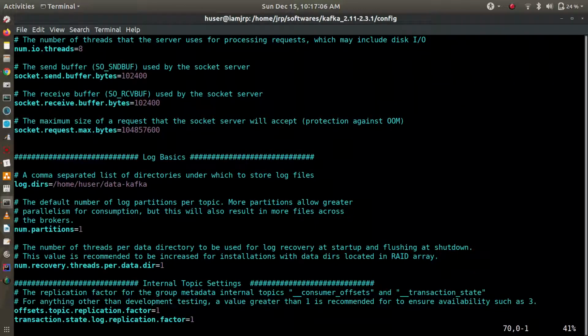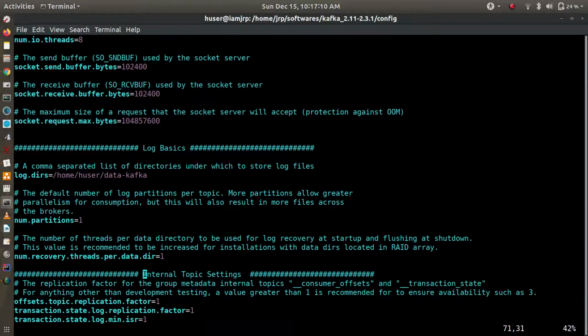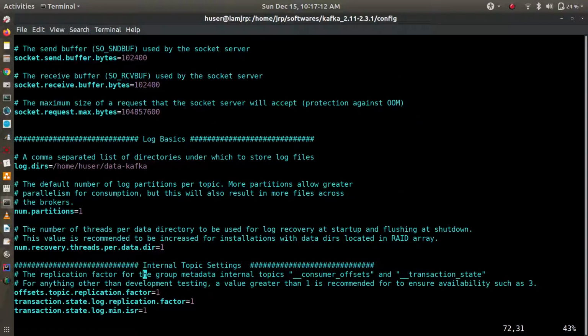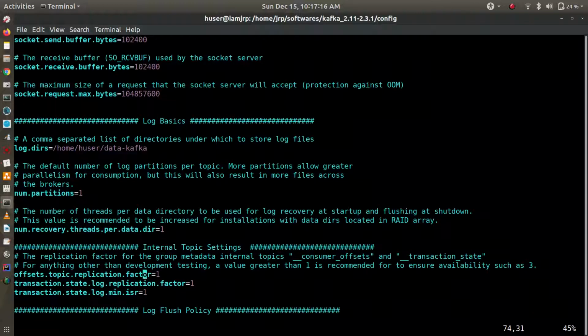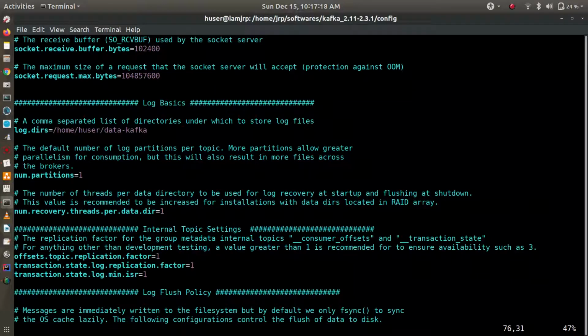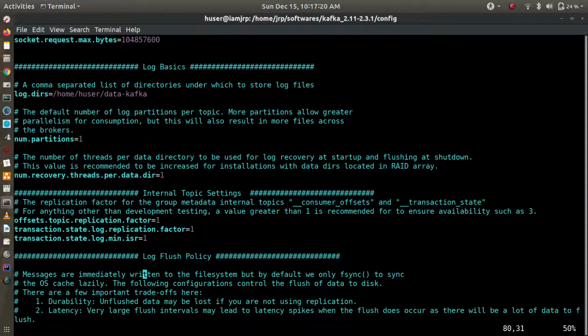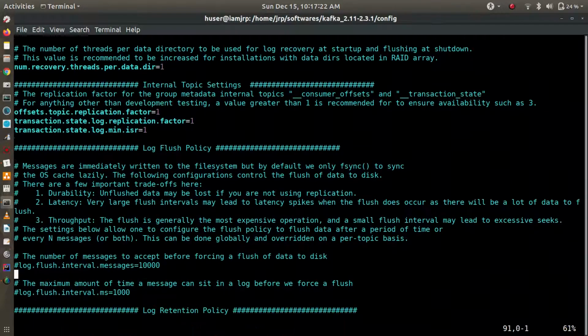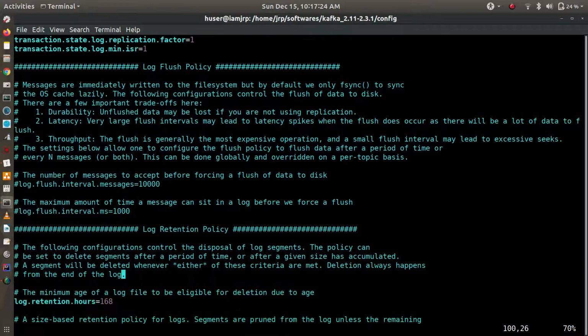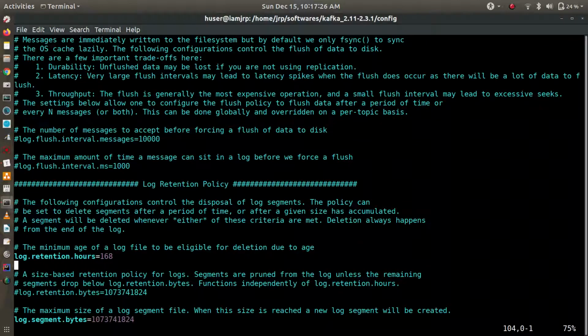Whatever topic you create will have one partition by default. You can change the number of partitions while creating the topic as well. Now the replication factor is 1. You can change it to 3 also. Then the retention policy is 168 hours, which comes to around 7 days.